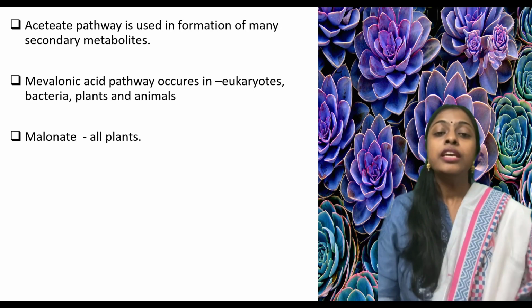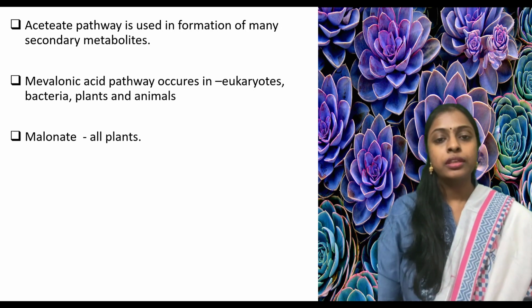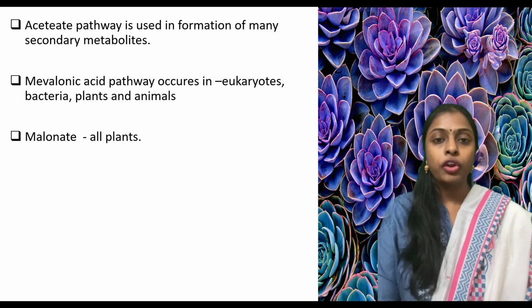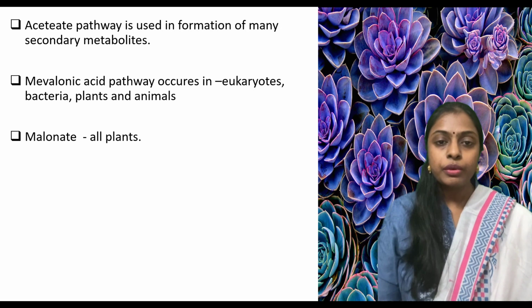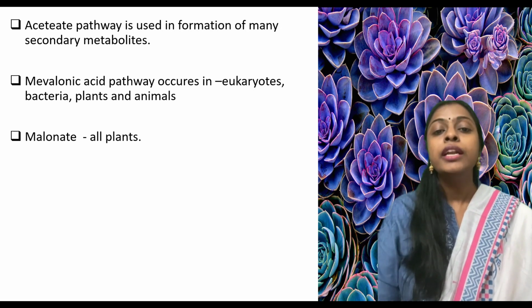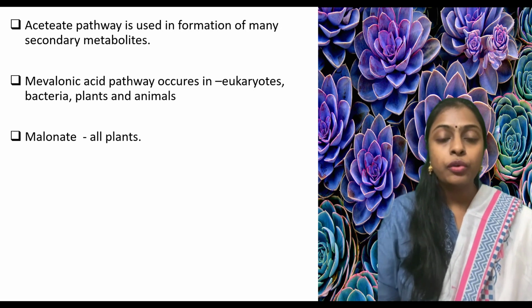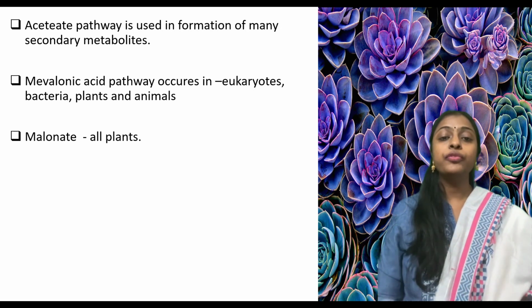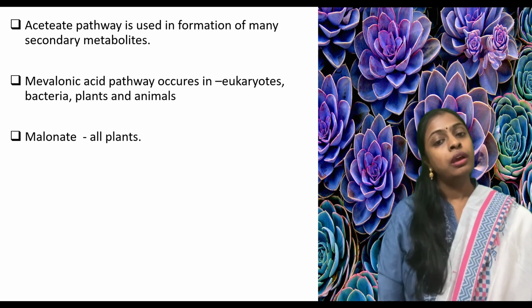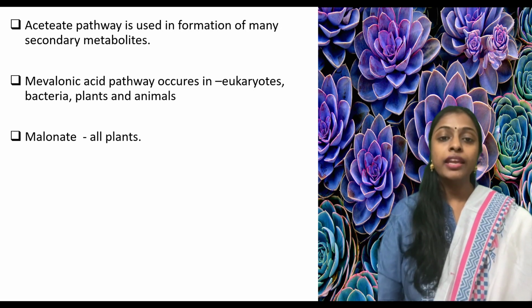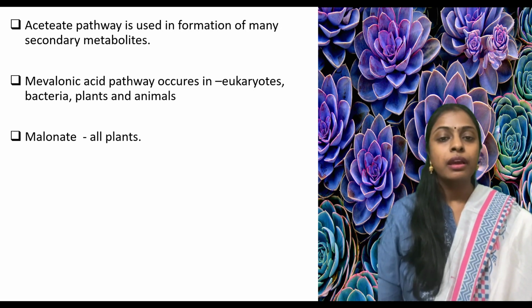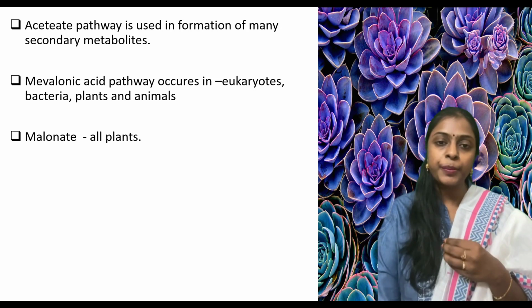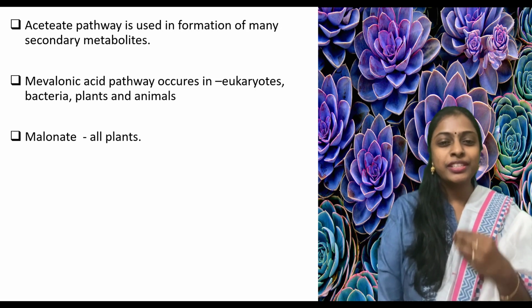Let's see the different types of terpenoids. The first one is monoterpenoid, which is a combination of two isoprene units. The next one is diterpenoids, which are a combination of four isoprenes. When it comes to tri, it means 6. When it comes to tetra, it means 8.